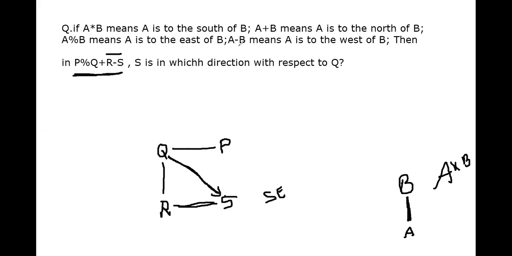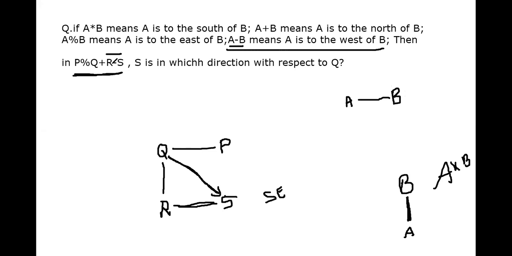So with respect to the given information, what is that? A is to the west of B. Means suppose B is in this position. So what will be the west of B? This side, right? So A will be present here with respect to this statement.